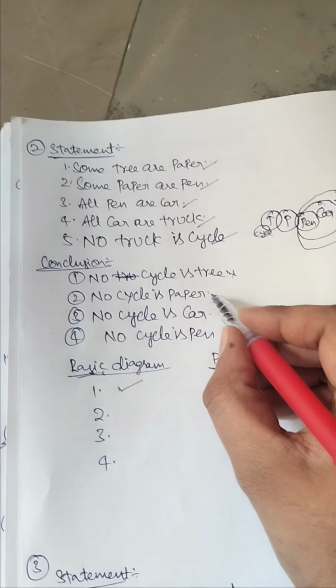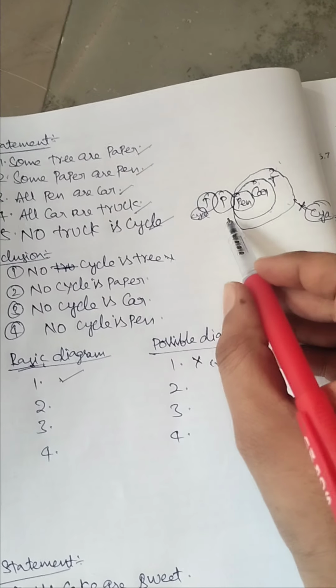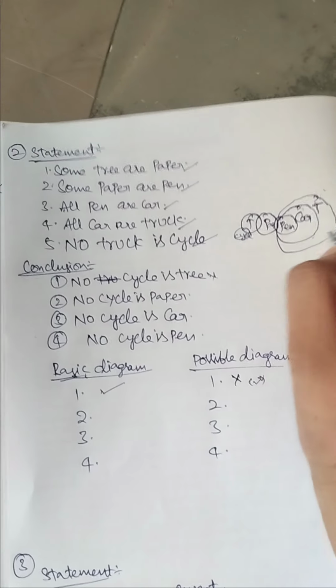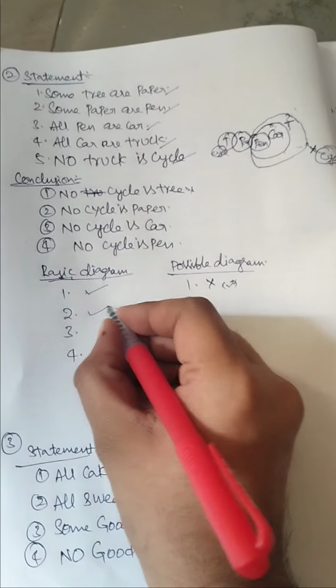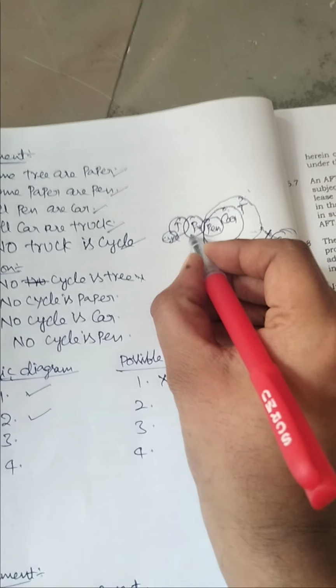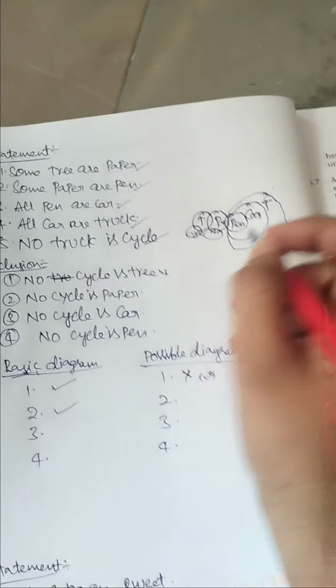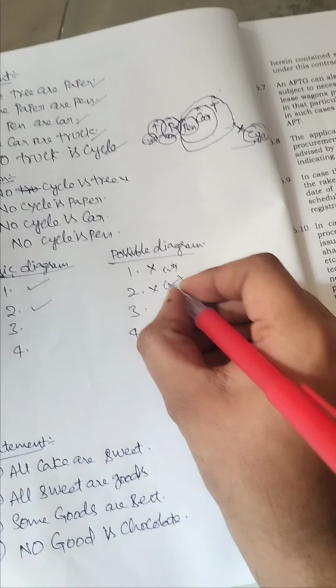In the second case, no cycle is paper. Here no cycle, paper here. So yes, there is no relationship according to the diagram. Yes, we accept the basic diagram, but we can connect cycle with paper as some paper. So here also their conclusion is wrong, but the possibility is right, it is possible.